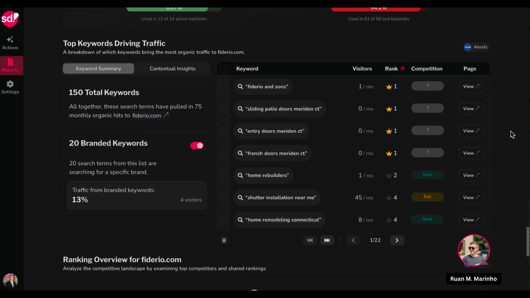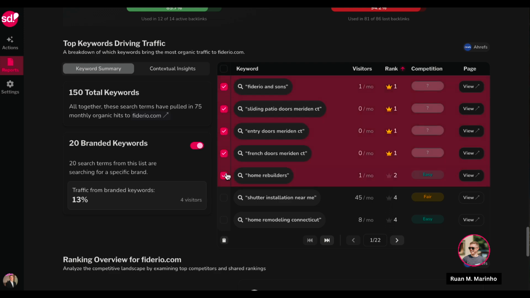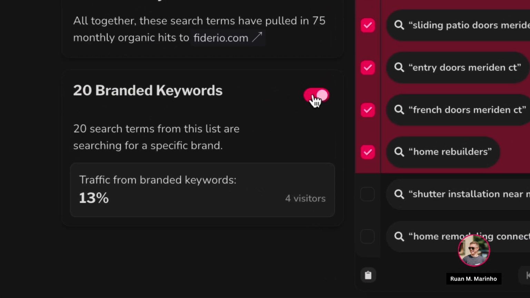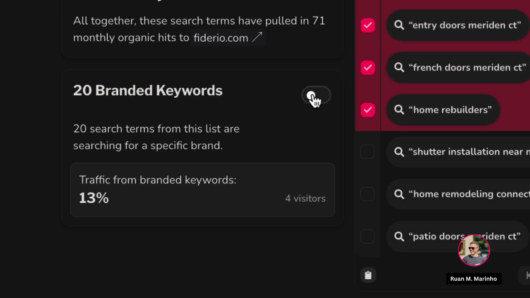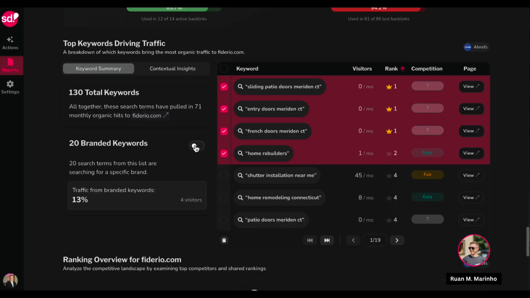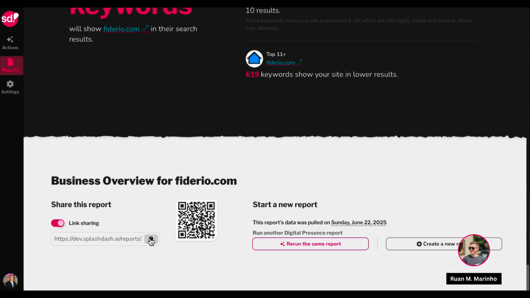And then, of course, you can see the keywords that are driving traffic. So you can see all of the different terms that are driving traffic to this domain. And with a click of a button, I can remove all the branded keywords so I can really see the money phrases that are driving traffic to this domain. And as always, I can share this report, or I can go ahead and just download it as a PDF or do whatever I want with it.